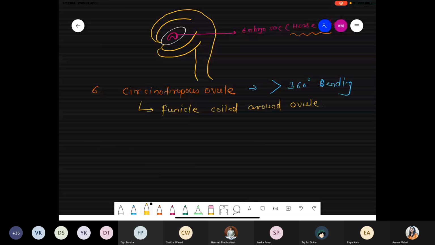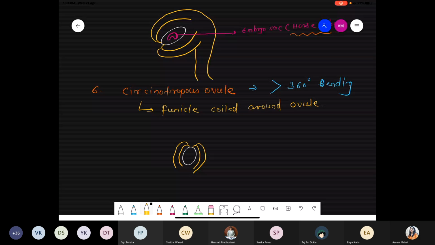So we draw the structure also quickly. Normally the integument layer is present. But in this case, what happened?